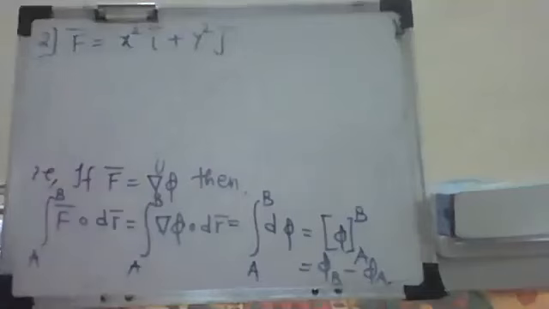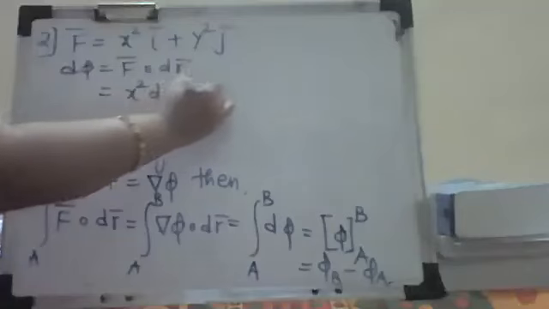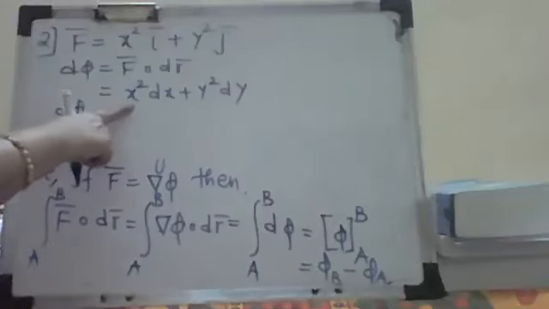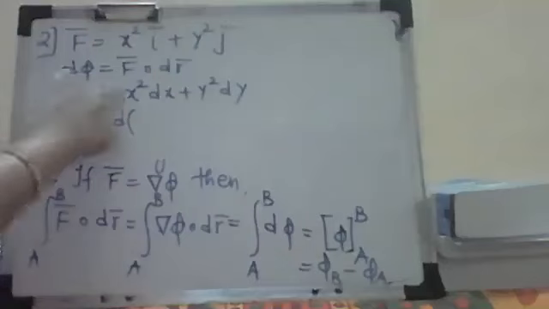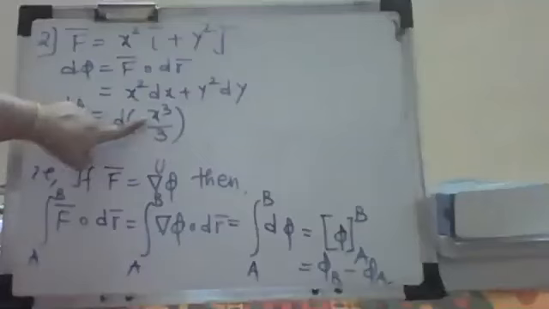Since the field is conservative, we write d phi as f bar dot dr bar. What is f bar? x square dx plus y square dy. So we have seen how to write it down as a total derivative. What is the total derivative of x square? It is x cube by 3. What is the derivative of x cube? It is 3x square. The 3 will get cancelled and I'll get x square dx.